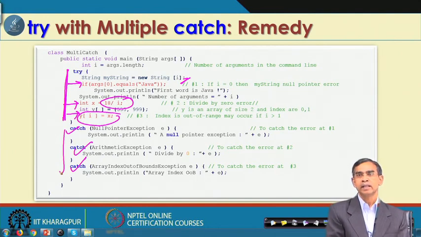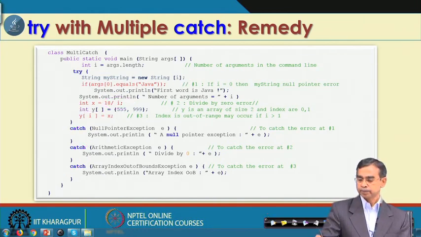This is obviously not possible with a simple try catch block because it will catch only one exception. There is a master exception we can consider, but if we want to pinpoint or be more specific about what particular error or exception occurs, then definitely we should think of try with multiple catch.